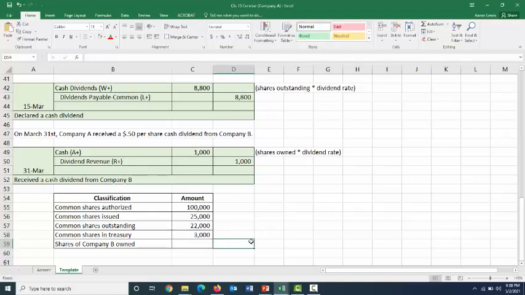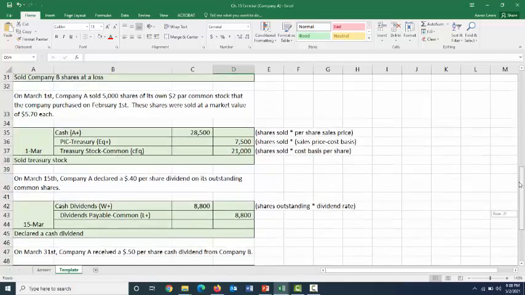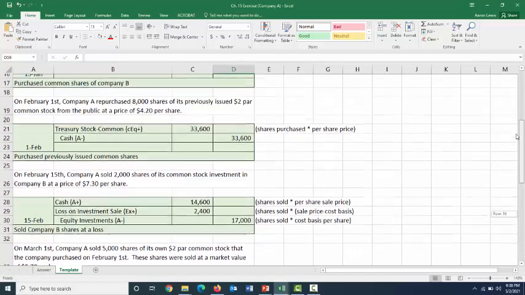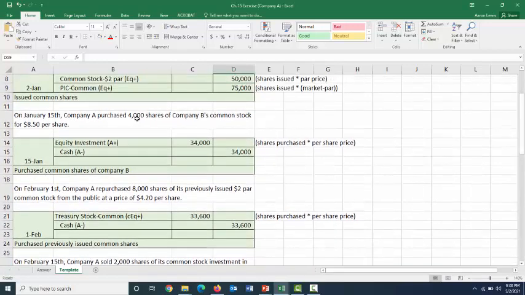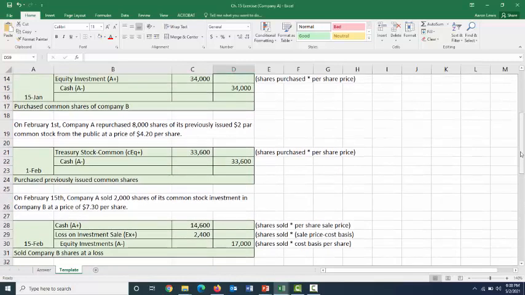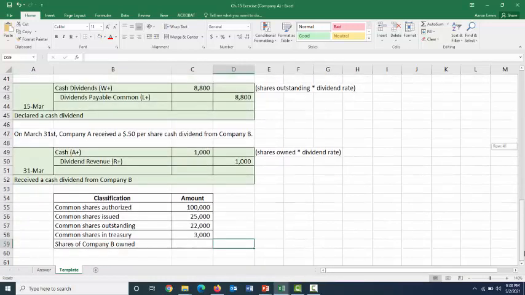And then lastly, the number of shares of Company B owned, we just figured out in the prior entry. One more time going through. Originally, when we bought Company B's shares on January 15th, we purchased 4,000 shares. We resold a portion of those, at a loss even, on February 15th, where we sold back 2,000 shares, which means at the time that we were preparing our financials, we would have 2,000 shares of ownership in Company B.